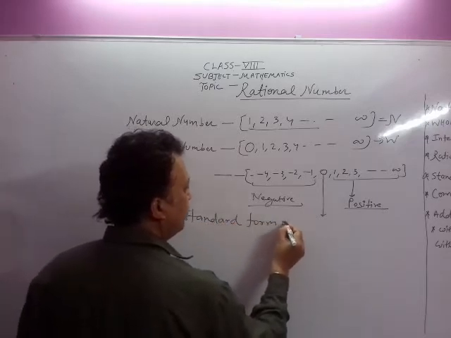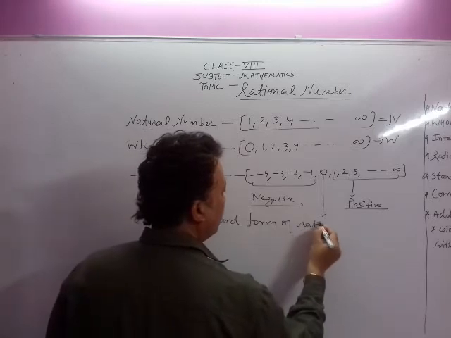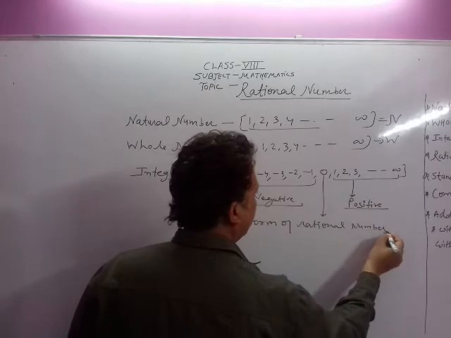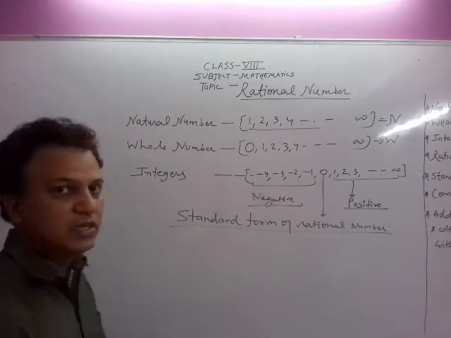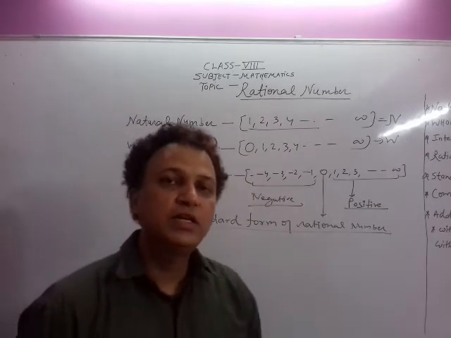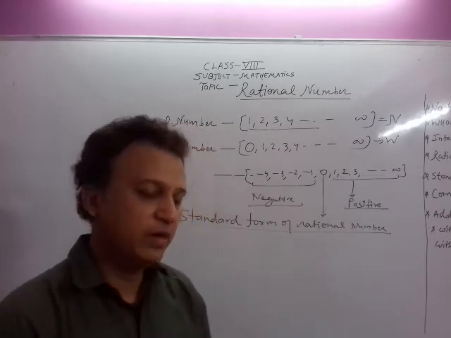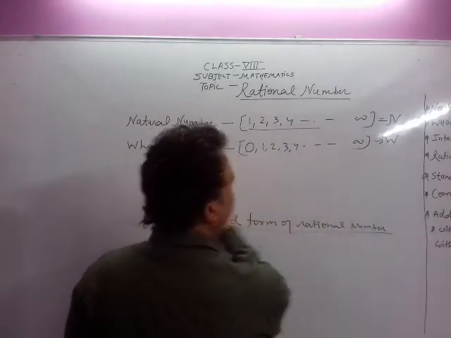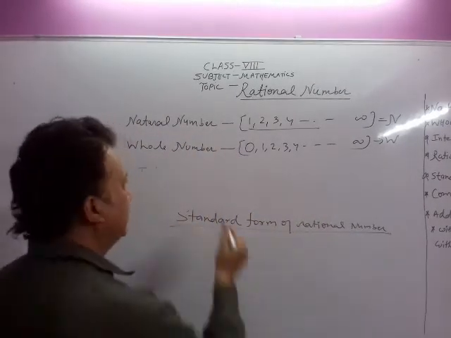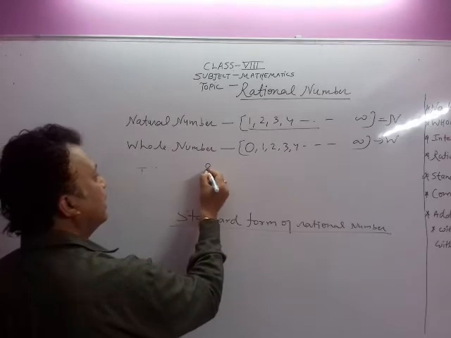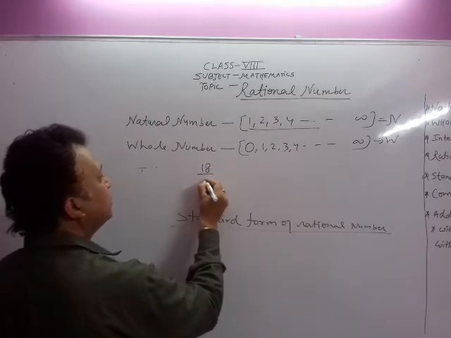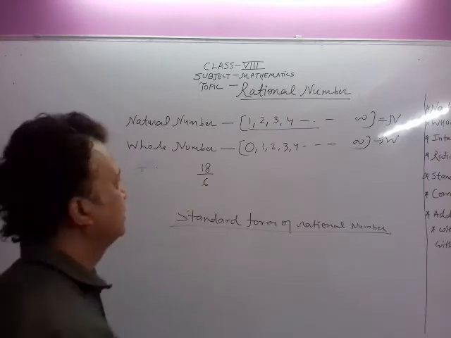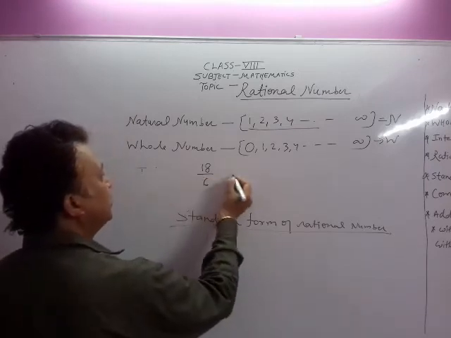Now after the rational number, we know the standard form of rational number. What is this? Standard form of rational number. Standard form means the lowest form of rational number. Lowest form means, suppose we have one rational number 18 upon 6.